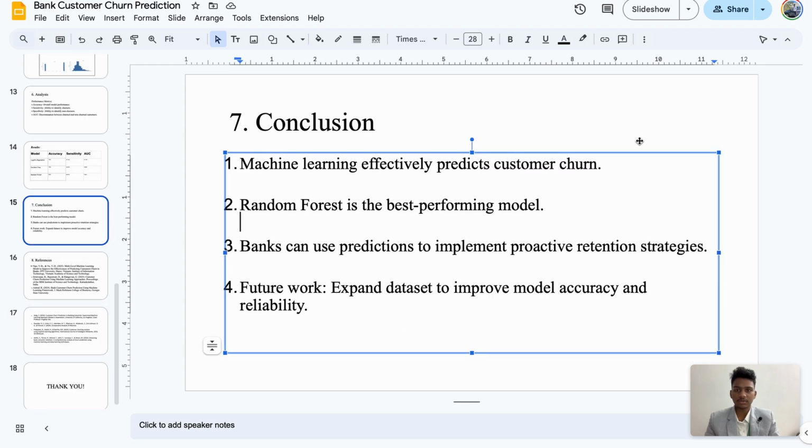And finally, the conclusion. Machine learning effectively predicts customer churn. Random forest is the best performing model. Banks can use these predictions to implement proactive retention strategies. And in future work, we can expand these datasets to improve the model accuracy and reliability.